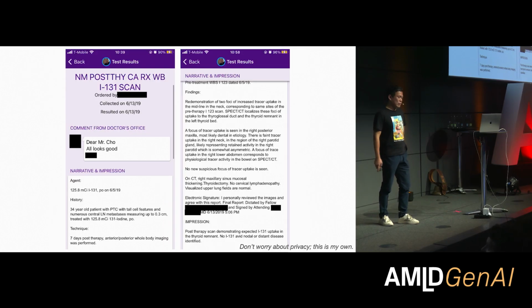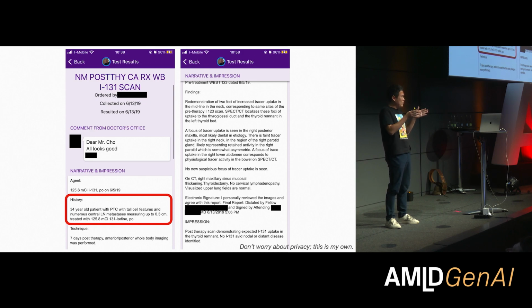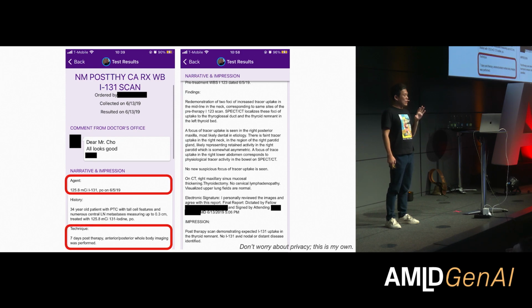So I'll show you one example of a clinical note here, and what it actually contains. In a clinical note, the first thing you see is that it tells you everything we need to know about the patient themselves. You get the age of the patient, you get what kind of history they have that is relevant to the current, let's say, case. And then you're going to see what kind of things have been done to the patient.